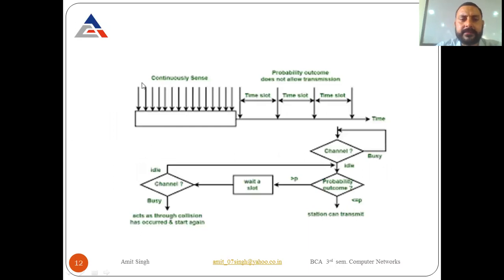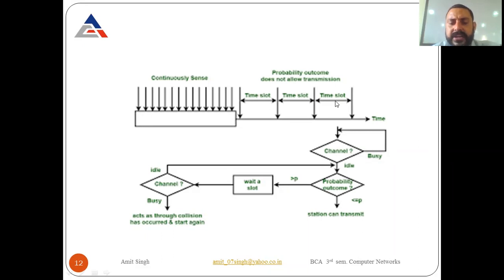Now look at the diagram. It continuously senses whenever the channel is busy. At this point the channel is idle, but we have time slots. Either you send the data within this time slot, or if the time slot is gone, you have to wait for another time slot. If this is gone, you have to wait for another time slot. Suppose a time slot is of 1 minute.